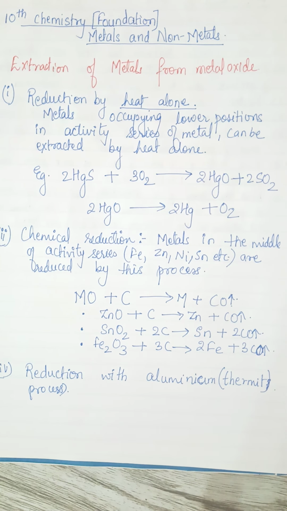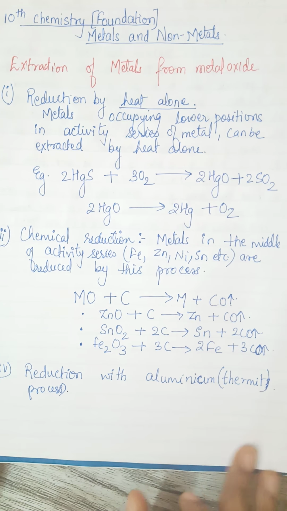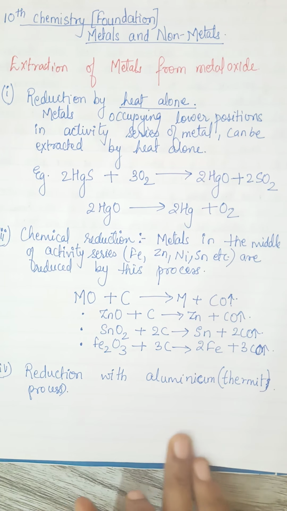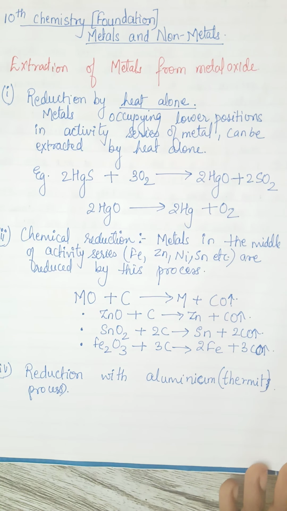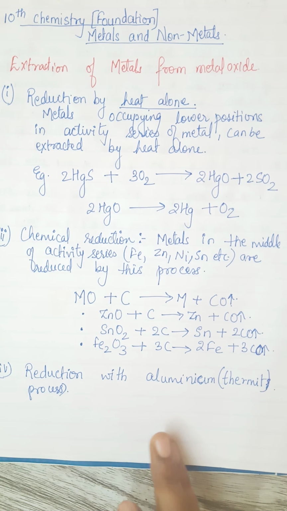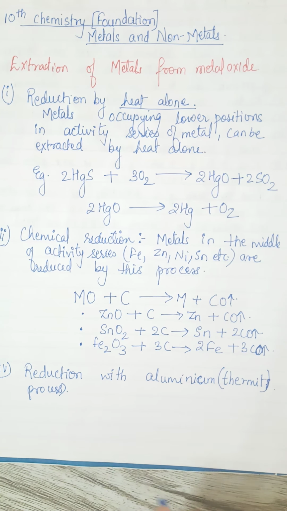So if we are using aluminium as a reducing agent, then it will be the thermite process or aluminothermic process. Basically, aluminium is a more reactive metal. It is used for many metals, and the process is the aluminothermic process. Let's see some examples.